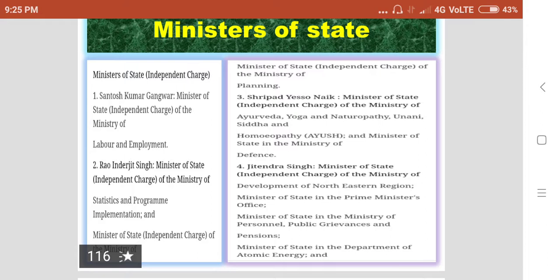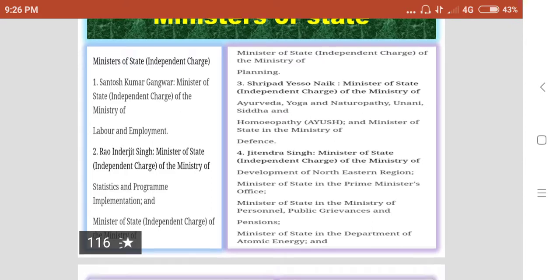Then Shripad Yesso Naik, Minister of State of the Ministry of Ayurveda, Yoga and Naturopathy, Unani, Siddha and Homeopathy, and Minister of State in the Ministry of Defense. Jitendra Singh, Minister of State of the Ministry of Development of Northeastern Region, Minister of State in the Prime Minister's Office, Minister of State in the Ministry of Personnel, Public Grievance and Pensions, Minister of State in the Department of Atomic Energy.